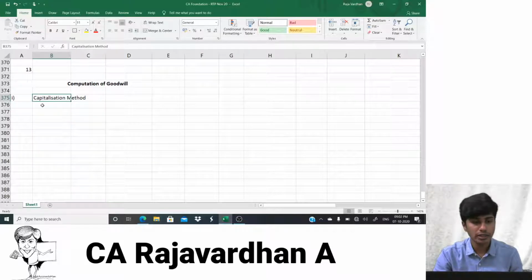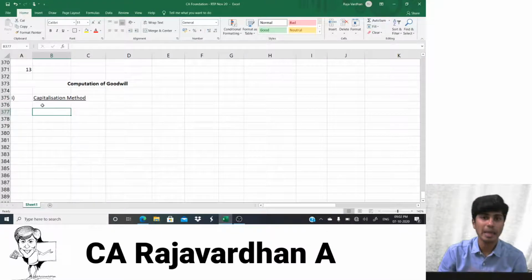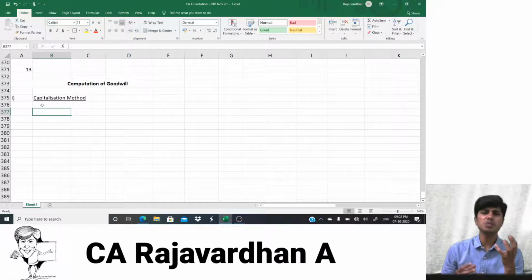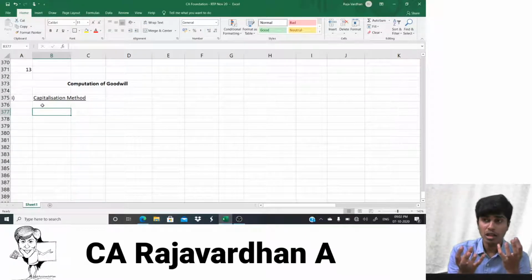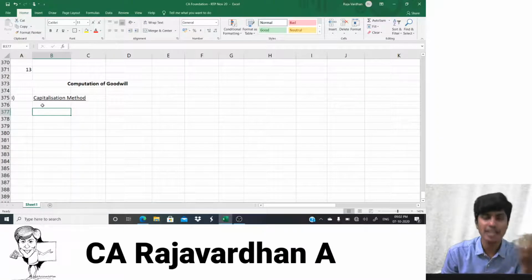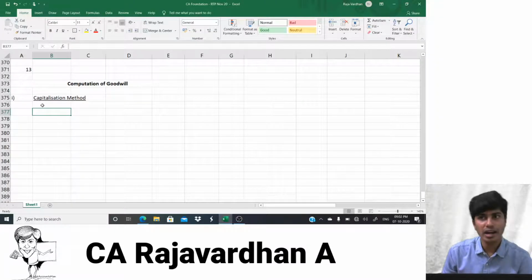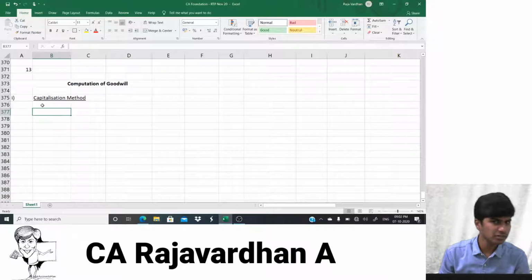Now under the capitalization method, how do we compute goodwill? We compare the capitals. How much capital have I invested in comparison with how much people usually invest? If I've invested less capital to earn the same amount of profit, that shortage in the capital is compensated by way of goodwill. That's the concept. Example: a friend of mine has earned 10,000 profit, and I have also earned 10,000 profit from a business. My friend has invested 1 lakh as capital, whereas I have invested 80,000.